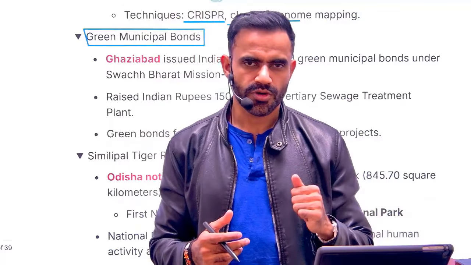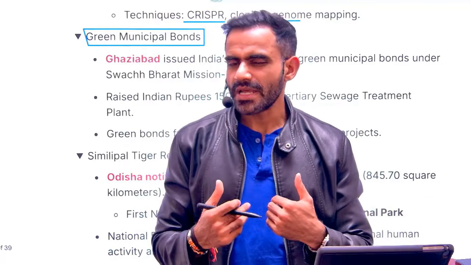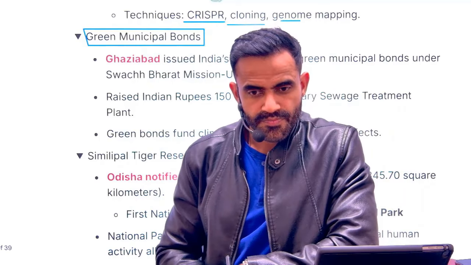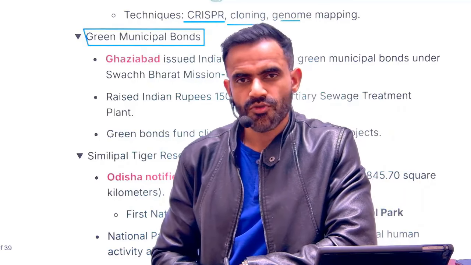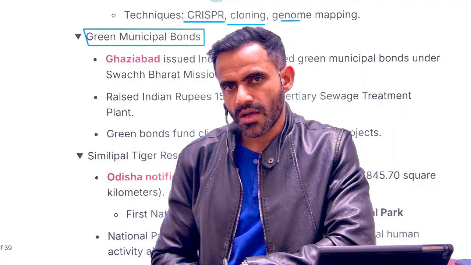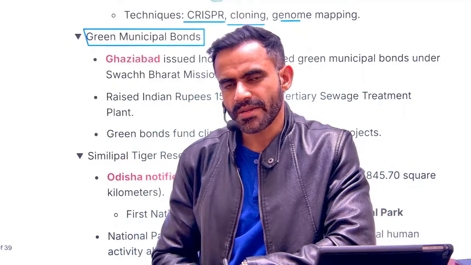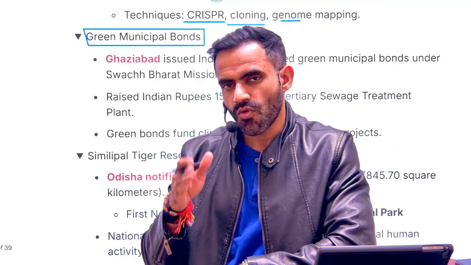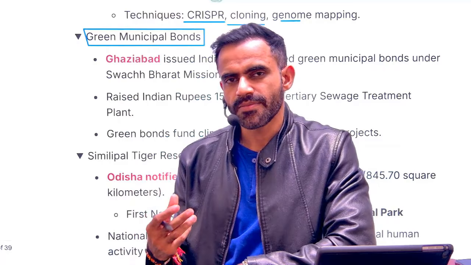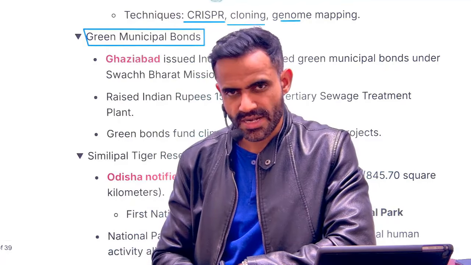That is referred as bond. Now, if I'm borrowing money for an environment friendly project, that is referred as a green bond. So, a bond issued for an environment friendly project is referred as a green bond. If it is issued by some government backed authority, that is referred as a sovereign green bond. Sovereign basically means backed by government. Green basically means we are referring to an environment friendly project.